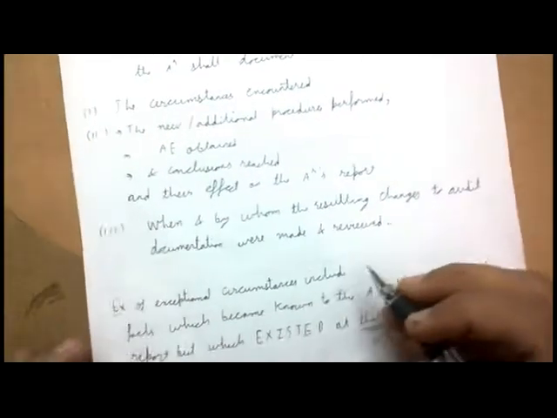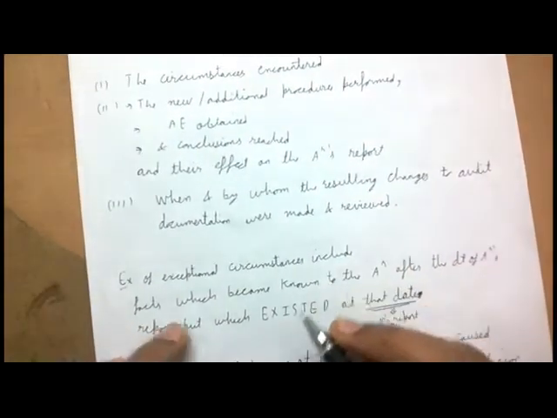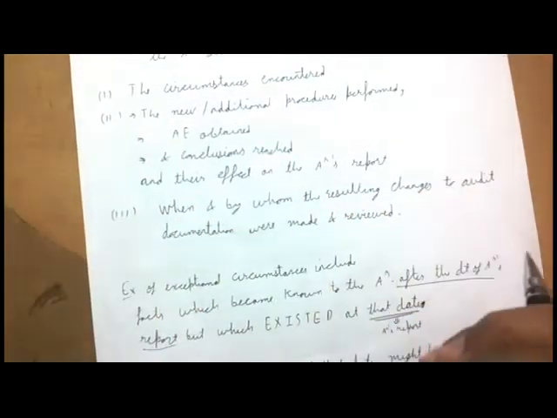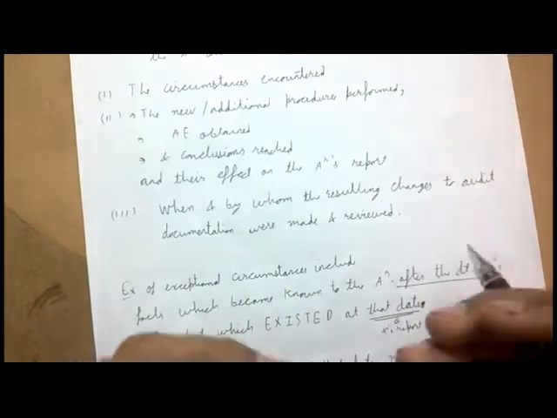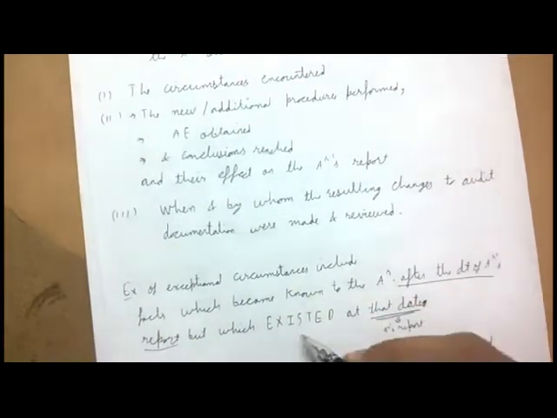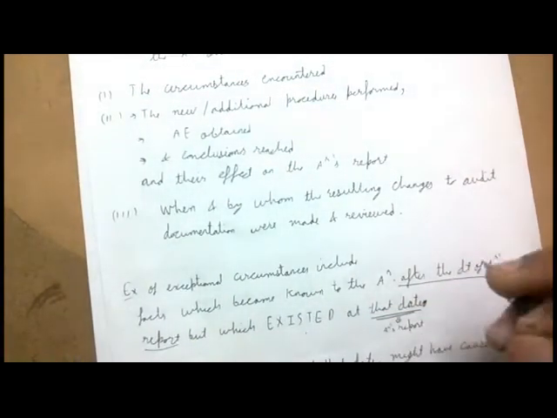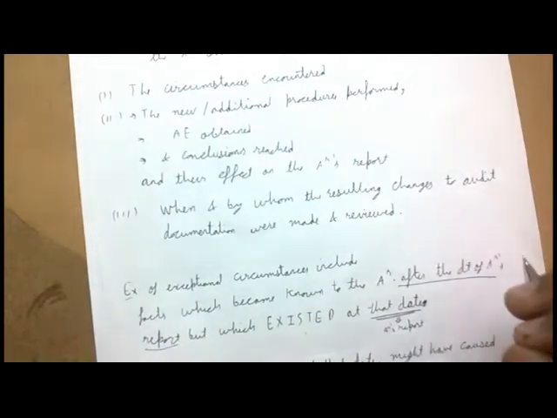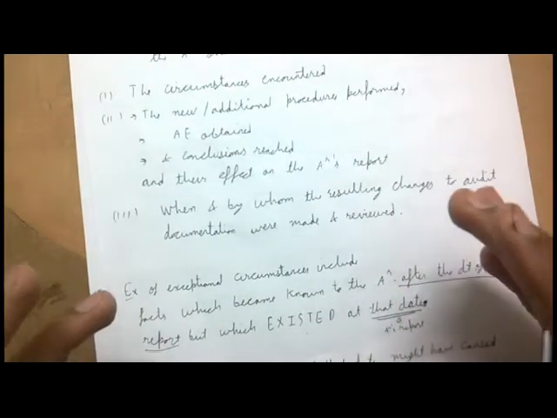Examples of exceptional circumstances include facts which become known to the auditor after the date of auditor's report. That is, you have prepared the auditor's report, and after its preparation you came to know about a particular fact, but which existed at that date. On the date of auditor's report it was existing, but you didn't know about this.